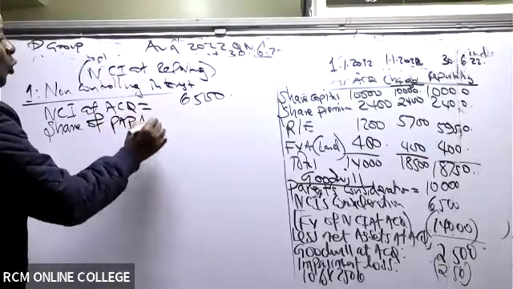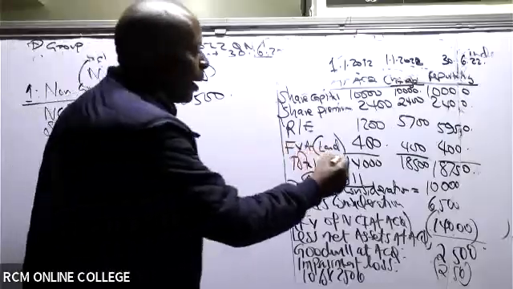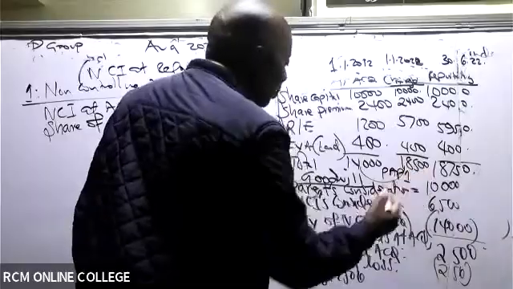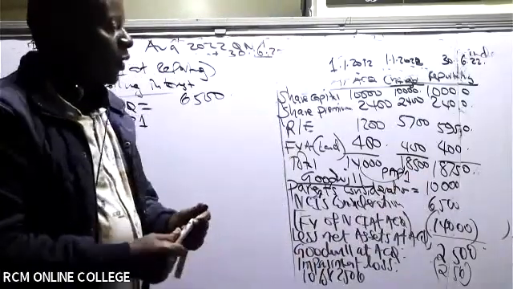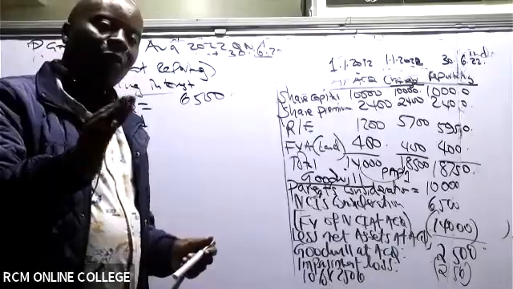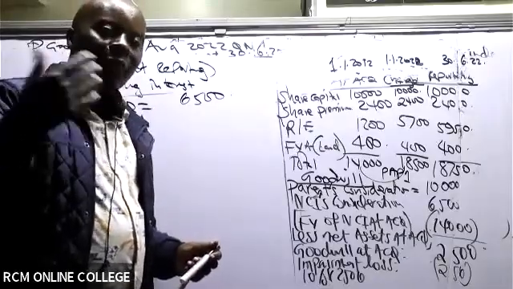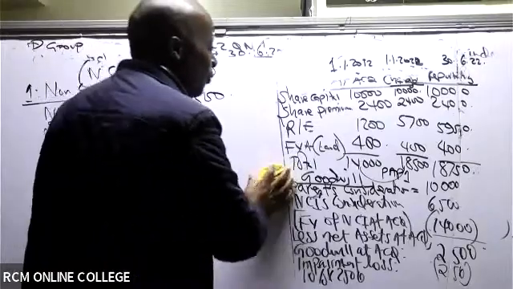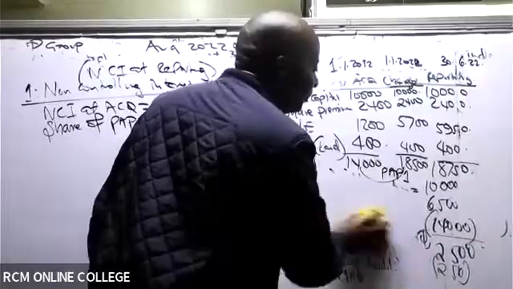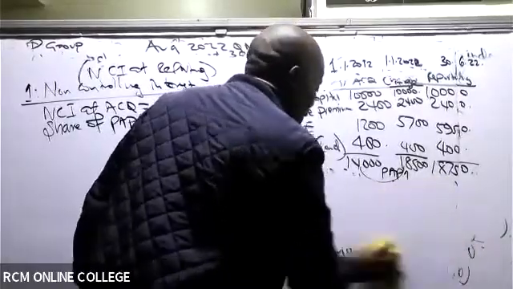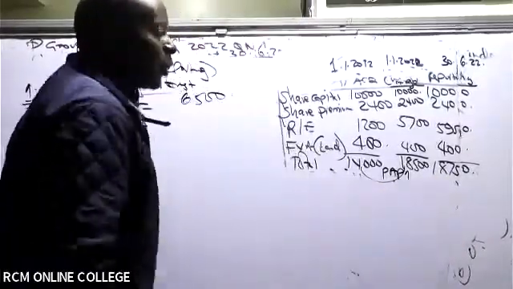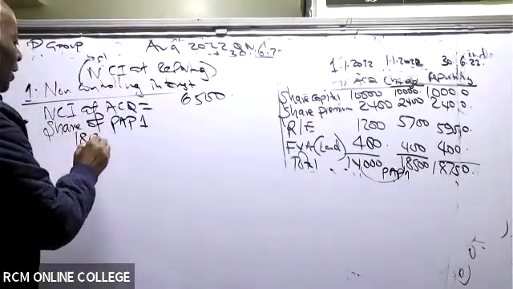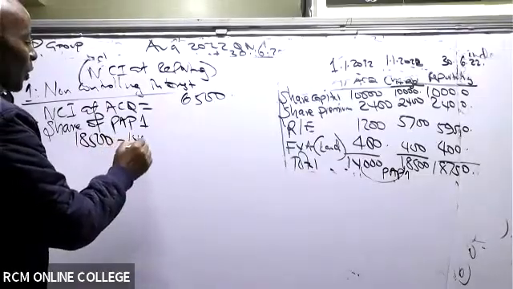Now we're going to have 2 PAPs. These will be PAP 1 and this other one here will be PAP 2. We're going to be having post-acquisition profits, 2 of them: the post-acquisition profit before change and the post-acquisition profit after change. So give us post-acquisition profit 1. The increase there is 18,500 minus 14,000.